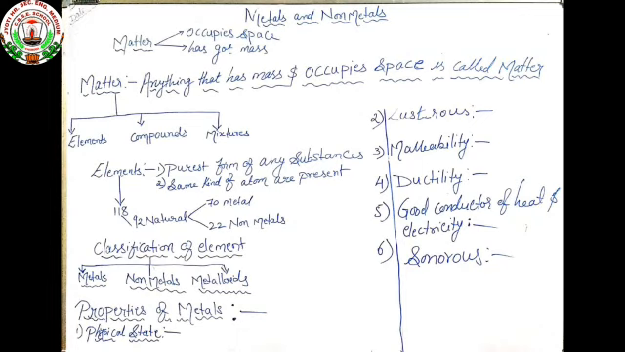Now we are going to learn about the physical properties of metals. Let's begin with the physical state of a metal. What is a physical state? Physical state means physical appearance. I am talking about an element: in which condition or state is it? It may be in a solid state, a liquid state, or a gaseous state.